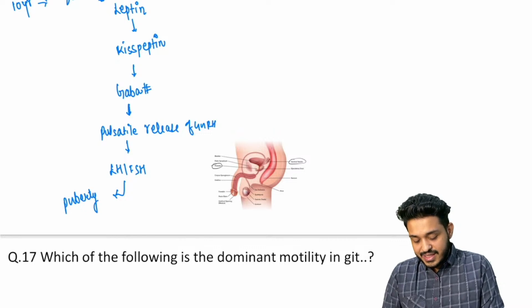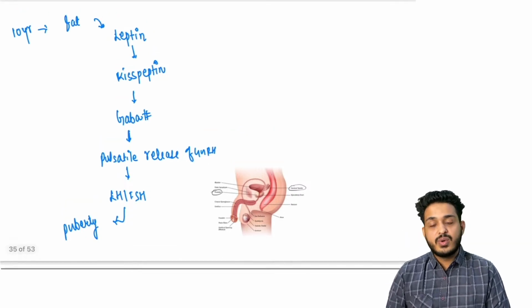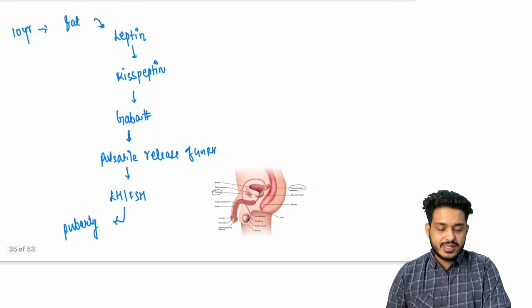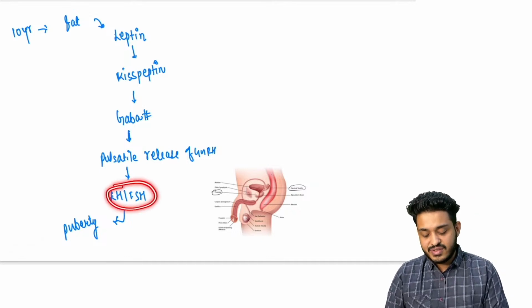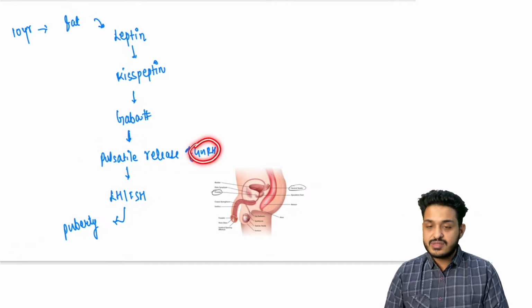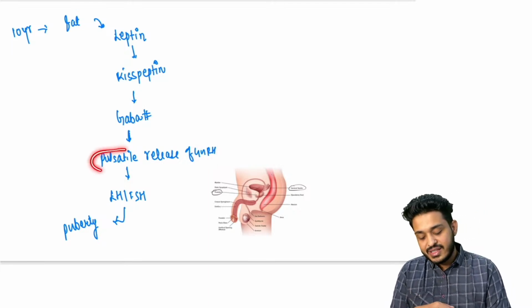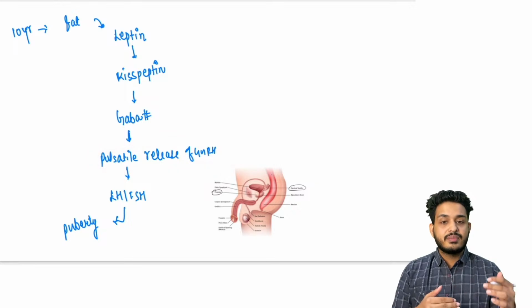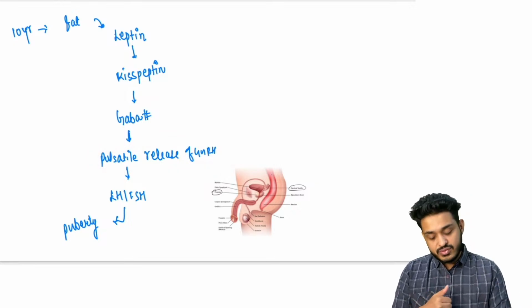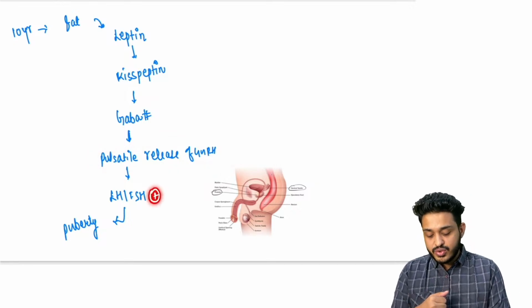So you must be thinking, normally why we are not having puberty at the age of 5 or 4? These hormones are already present, LH, FSH, and this GnRH is present, but remember, it is not in the pulsatile manner. Whenever it is coming in the pulsatile manner, after an interval of like 90 minutes, what is going to happen? This is going to show a positive effect, and this is going to cause puberty.